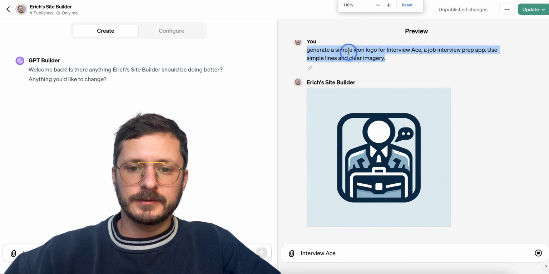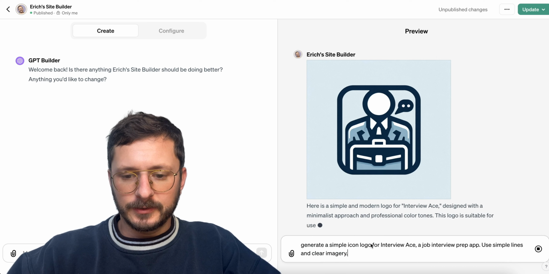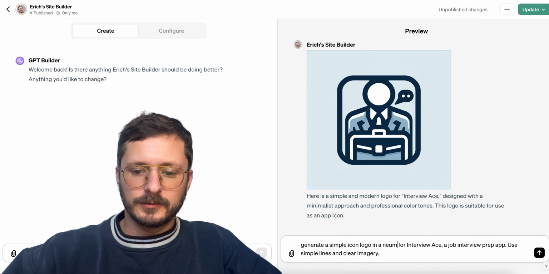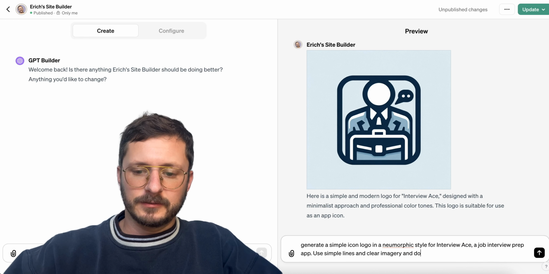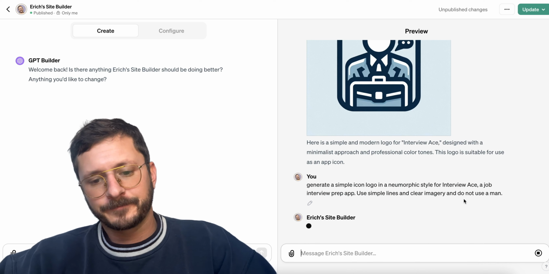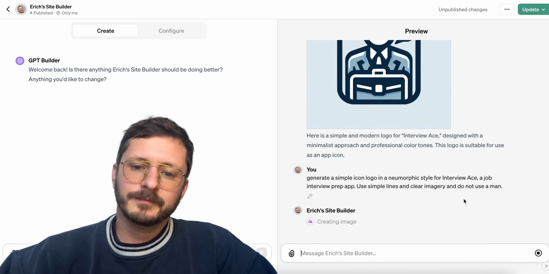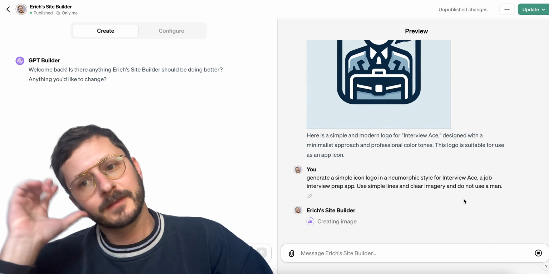Let's see if I can do, actually, turn a simple icon logo in a neumorphic style for Interviewees. And do not use a man. I don't know why everything that depicts a worker has to be a guy in a suit and tie. Fuck suit and ties.